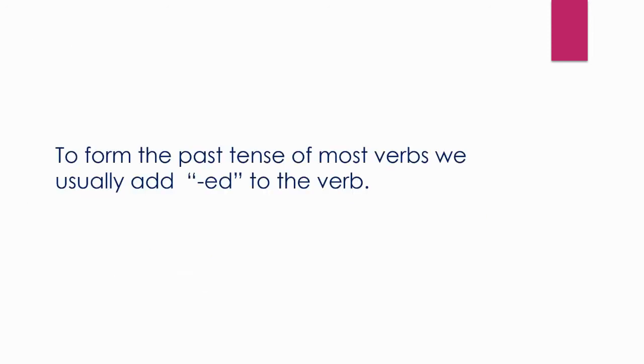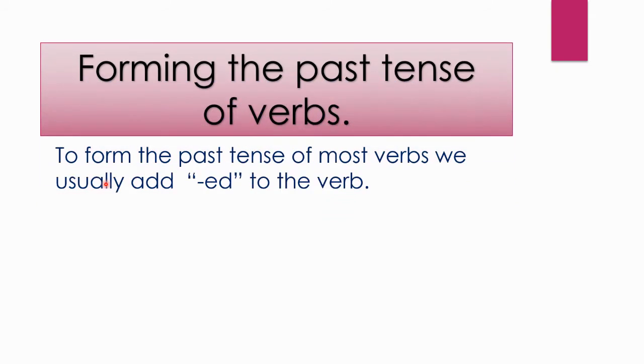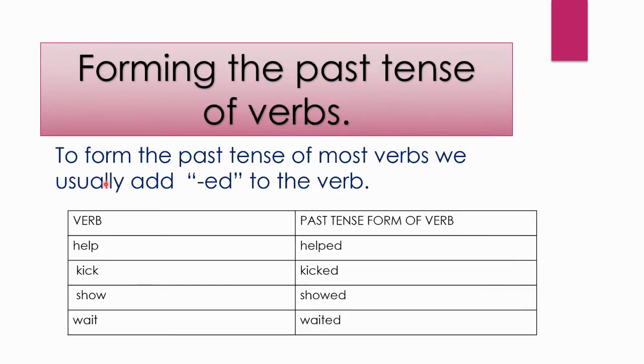Now let's see forming the past tense of verbs. To form the past tense of most verbs, we usually add ed to the verb. For example, first verb is help. So what will be the past tense of the verb? Yes, the past tense of the verb, helped, is formed by adding ed to the verb help.